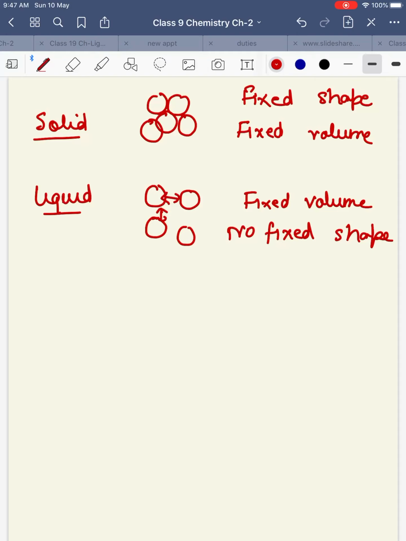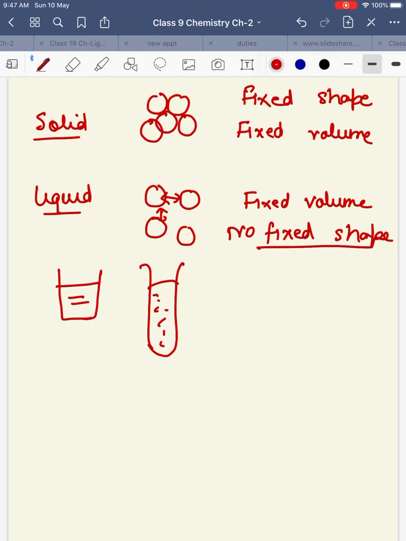We know that if we take a glass of water, that water will take the shape of the glass. If we pour it into a test tube, it will take the shape of the test tube. That is because it does not have any fixed shape, but the volume of water will remain the same. If it was 10 ml in the glass, it will remain 10 ml in the test tube as well. So the volume remains the same, but the shape is not fixed because the atoms are separated apart.